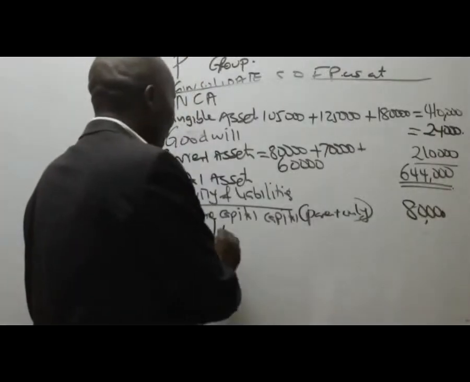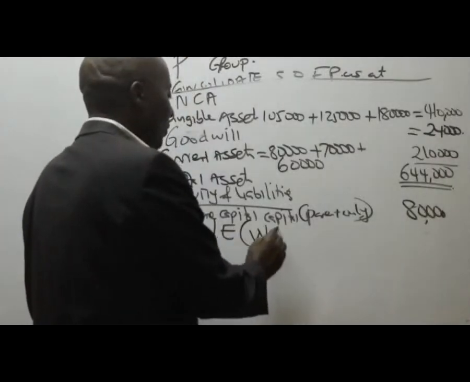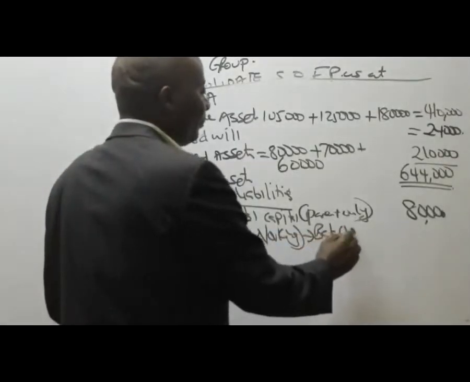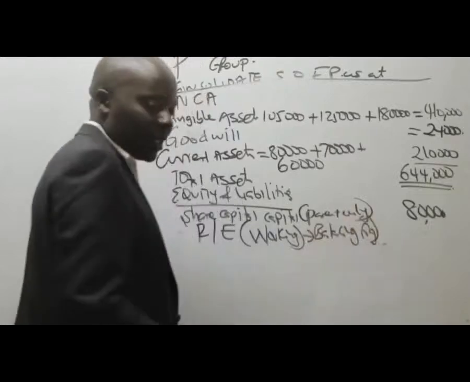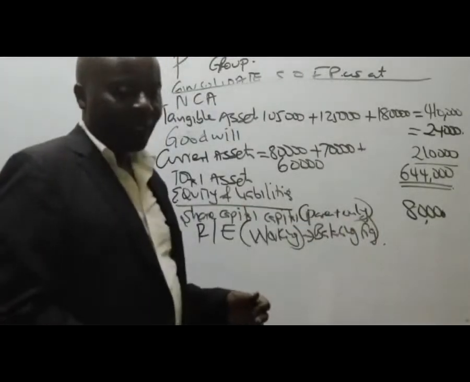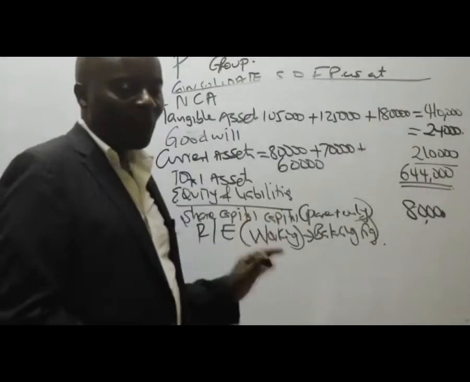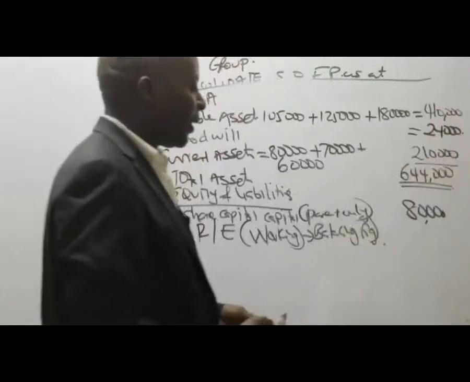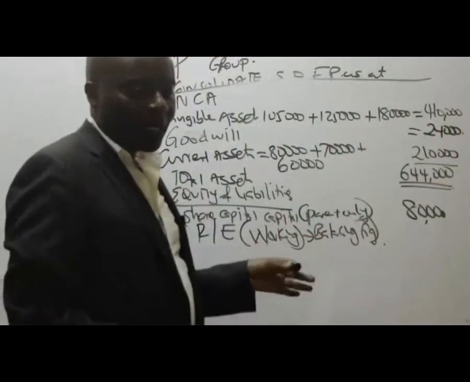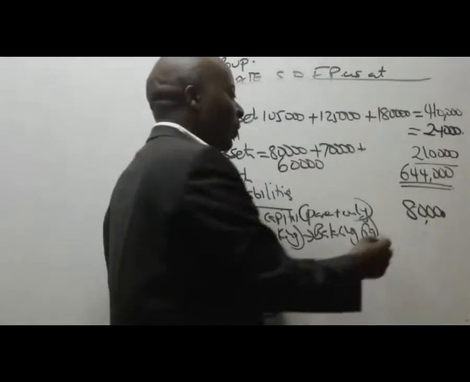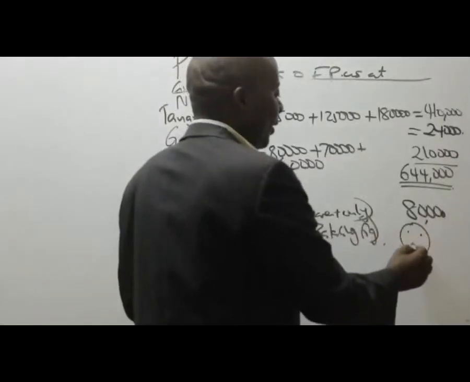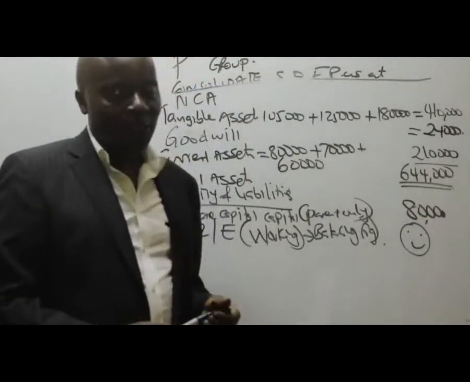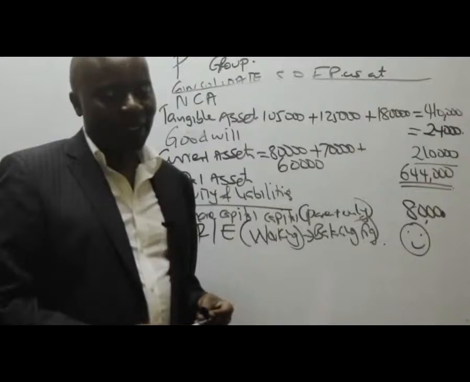Yes, the retained earnings. Retained earnings, it would need a working, but I know what it will be: the balancing figure. This is the hardest working in group consolidation. We don't do it. Those workings don't carry any mark. Even if you look at the marking scheme it is easy: 1, 1, 1, 1 like that. So it becomes a balancing figure. If you get your balancing figure later, you can even draw an emoji for this examiner. When he's marking, you also need to give these people a reason to smile, or he will let you down.